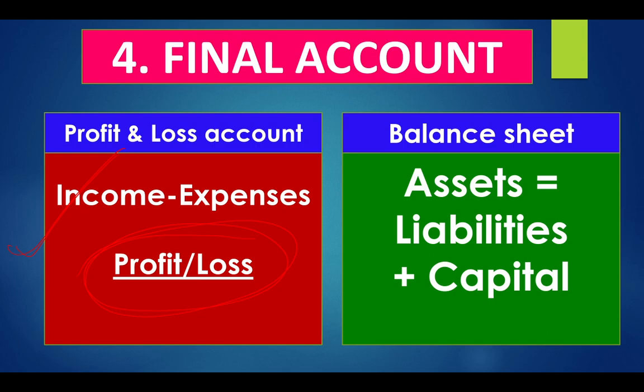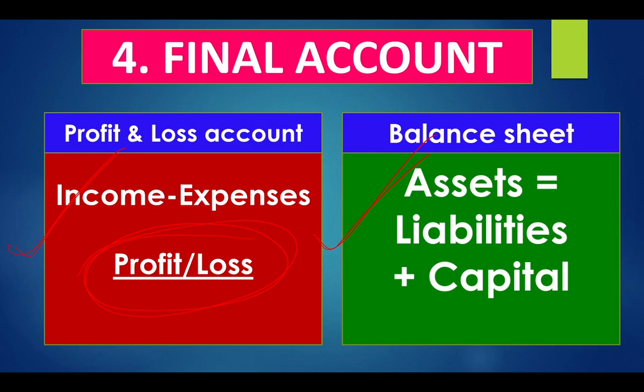Next, business prepare the balance sheet. In the profit and loss account, business enter only income and expense to calculate the business profit or loss, while balance sheet shows assets and liabilities plus capital. It shows the financial position or financial condition of the business.